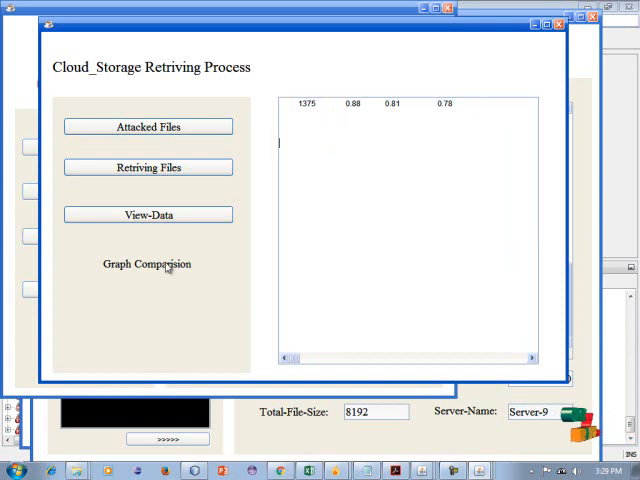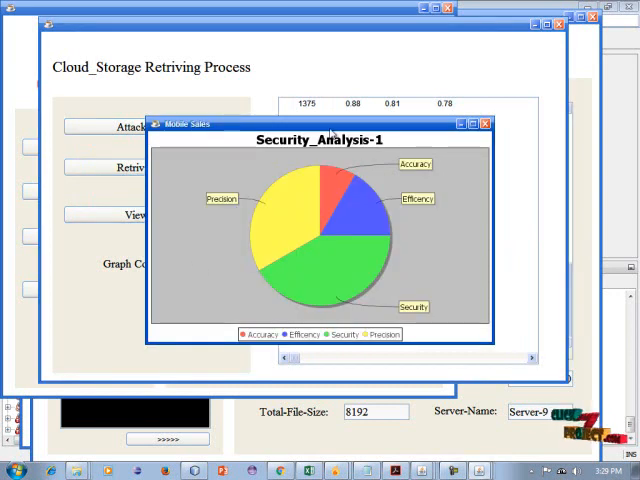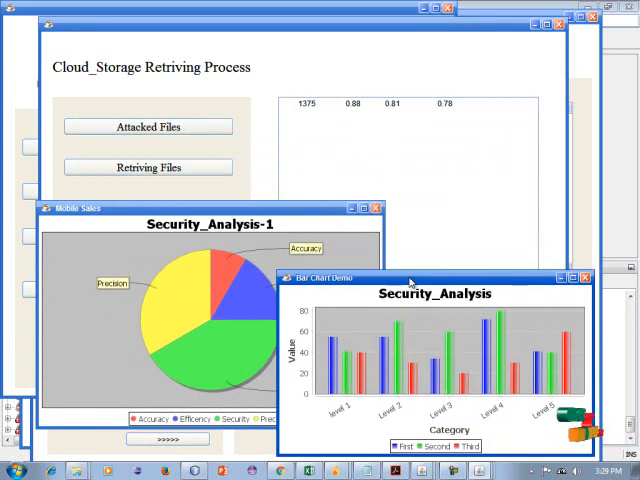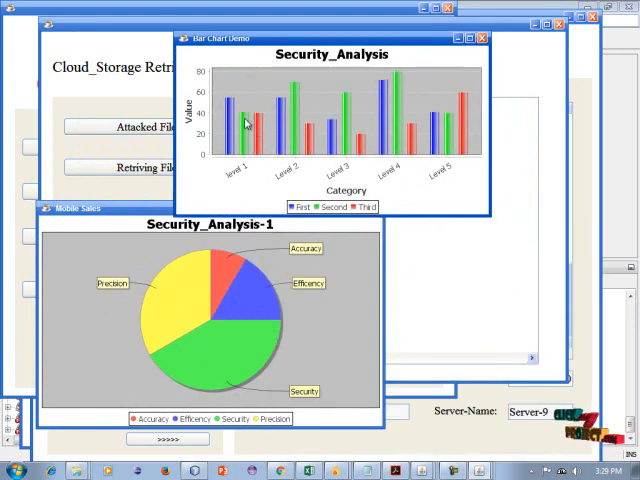So it is the final result of this graph comparison. It is the security analysis. The security level can vary for each level. It covers security, accuracy, efficiency, secure and precision. All information can be displayed in this field.